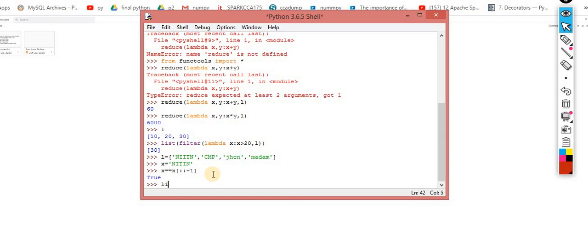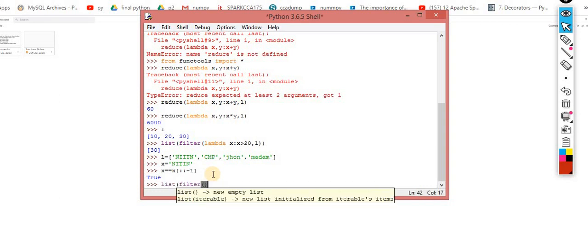So how can I achieve it? Very simple. List, now filter. I have to do filterization on some condition, so lambda. I am using lambda over here. So word, I am getting a word. Now, if word double equals word of colon minus 1, this one is my condition.